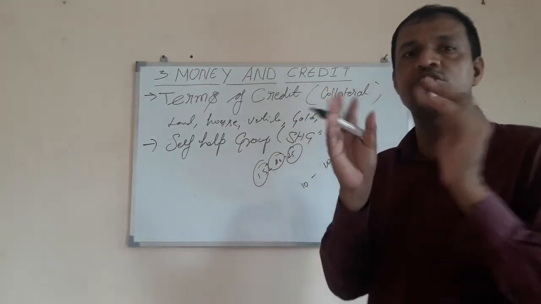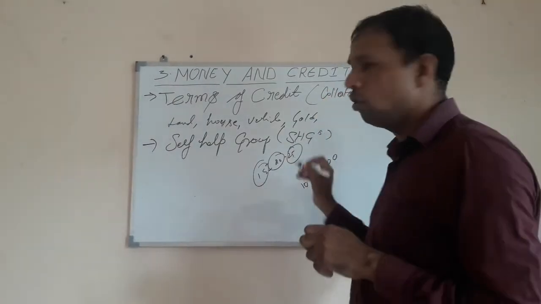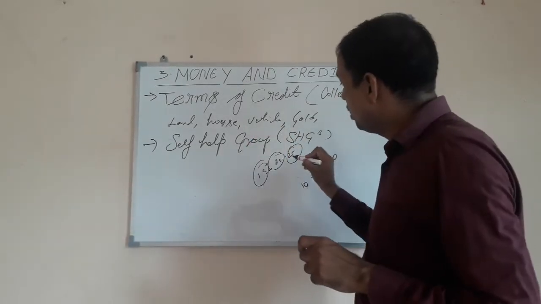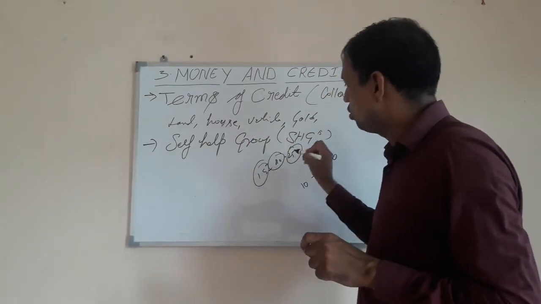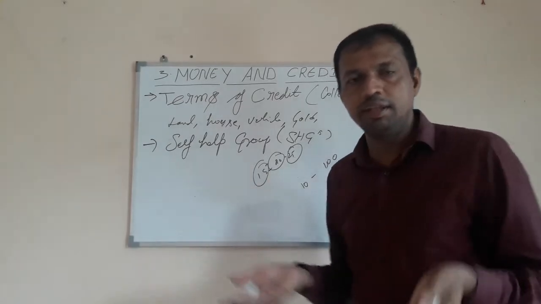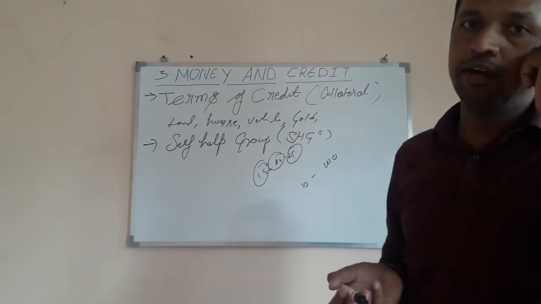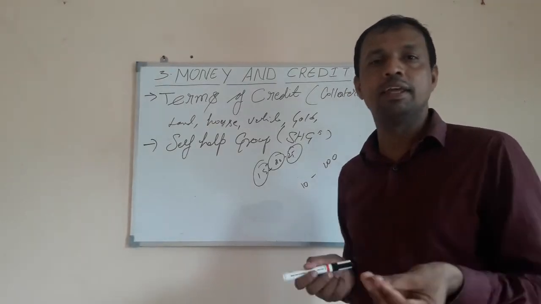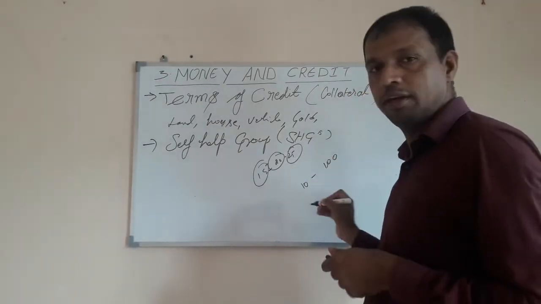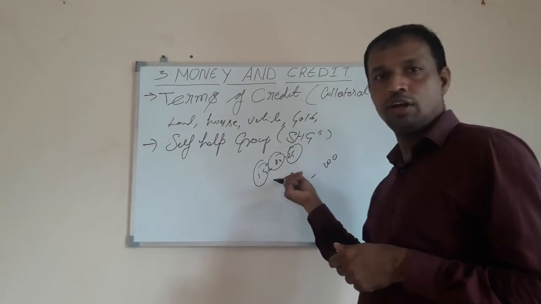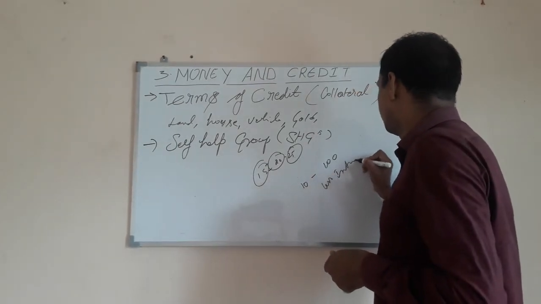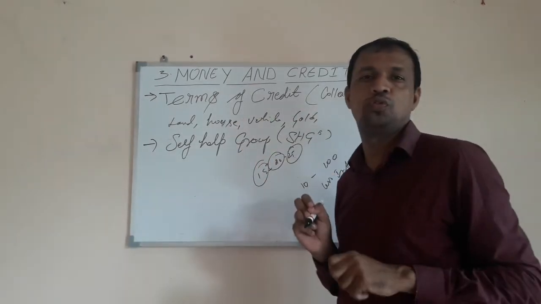Some organization name they will keep, and they will deposit in that. Now suppose any member of that group has a need of money, they may take a loan from here, they may withdraw from here, with less interest than the bank also.